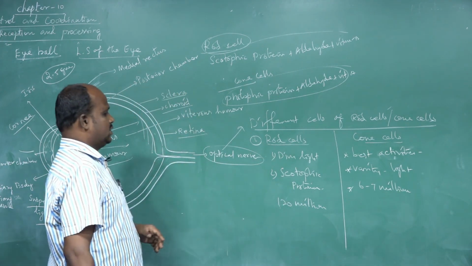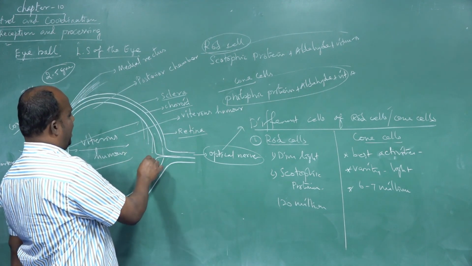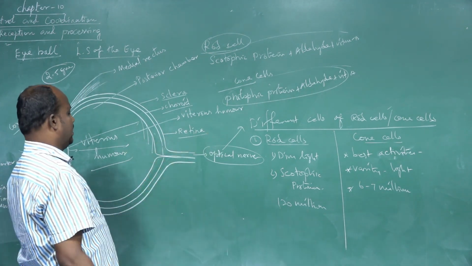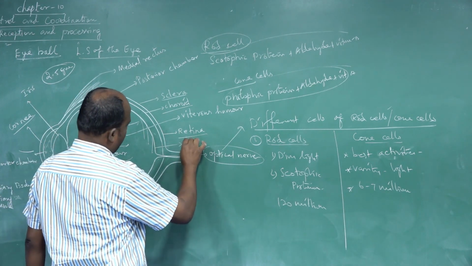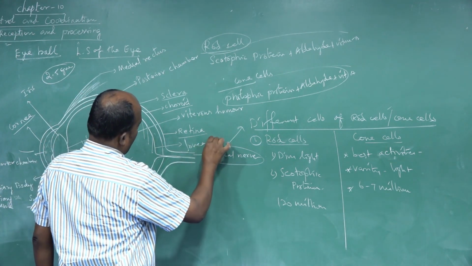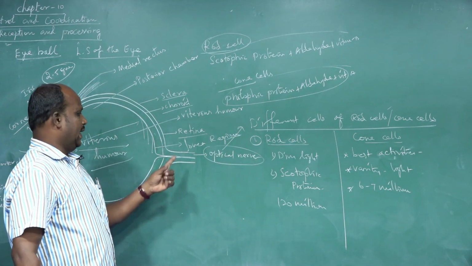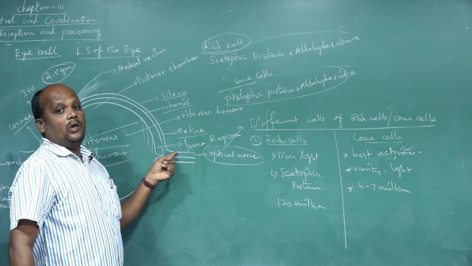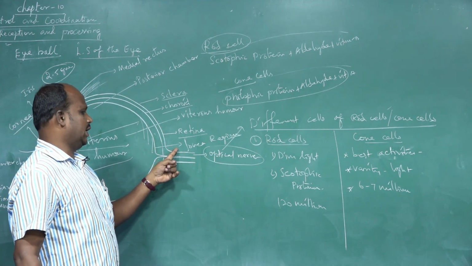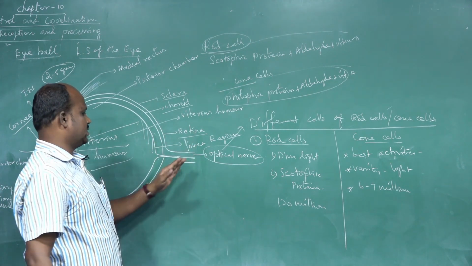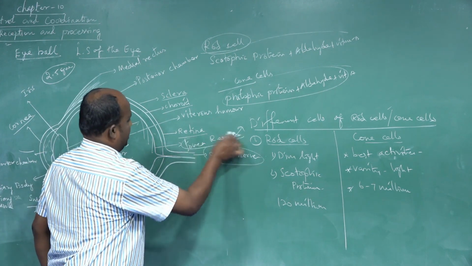These two cells are present in the retina. In the retinal part there is a special sensory area. Its name is the fovea. Here there is presence of cone cells and absence of rod cells. This is otherwise called the fovea centralis.